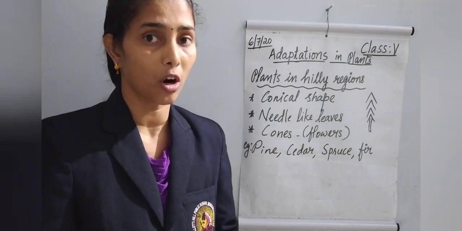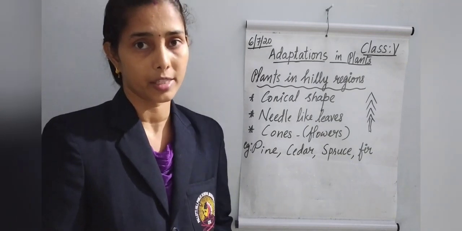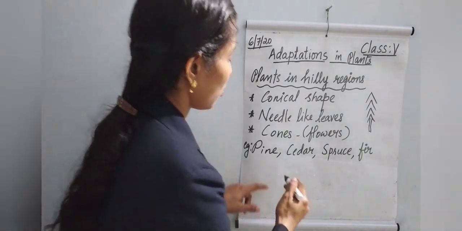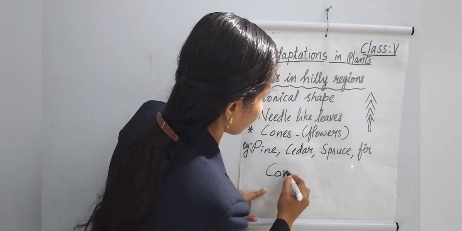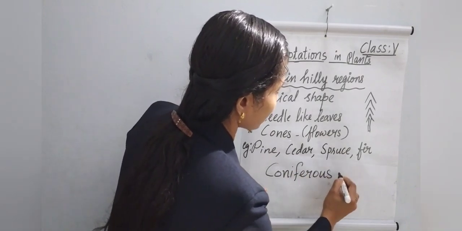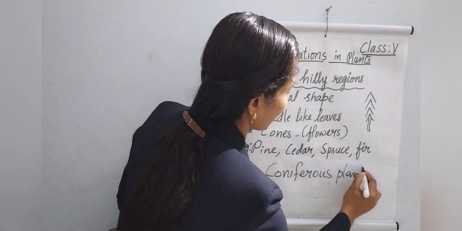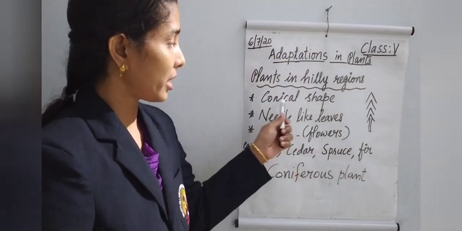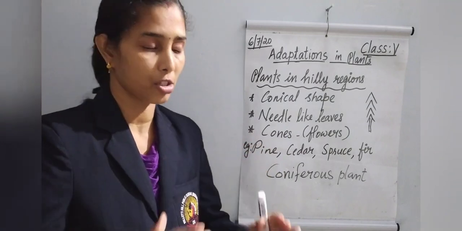They are also called coniferous plants or conifers. Conical shaped plants we can call coniferous plants. Do you remember coniferous plants or conifers? Their shape is conical.